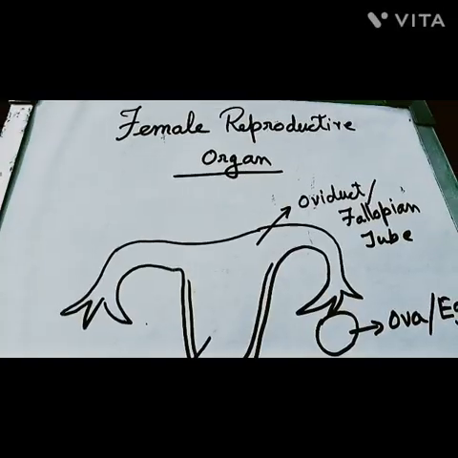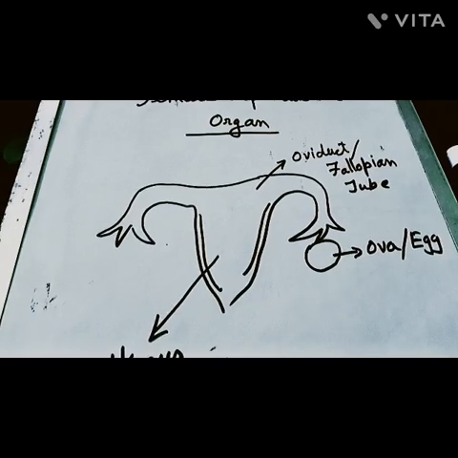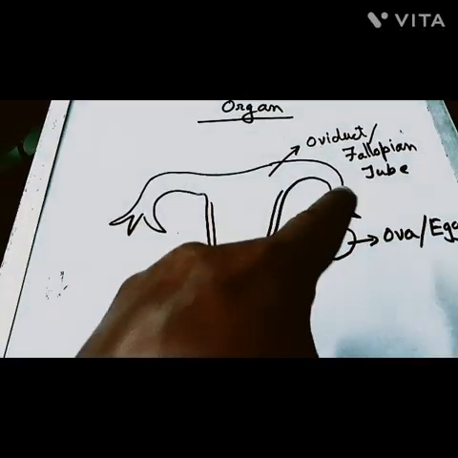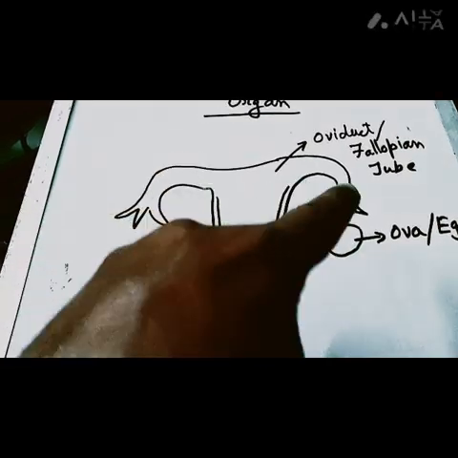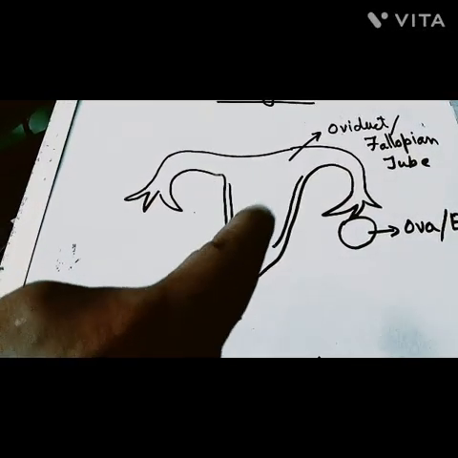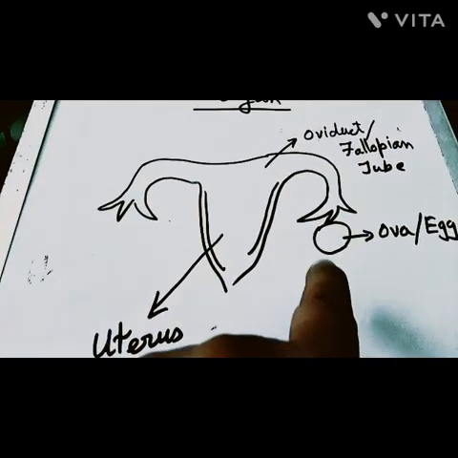Now we come to the female reproductive organ. This diagram I've made. This is the fallopian tube or the oviduct, and both the oviducts meet in the uterus, and in the uterus the baby is formed. This is the ova or egg.